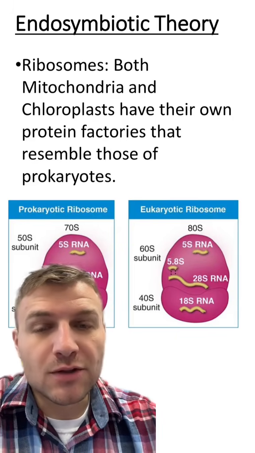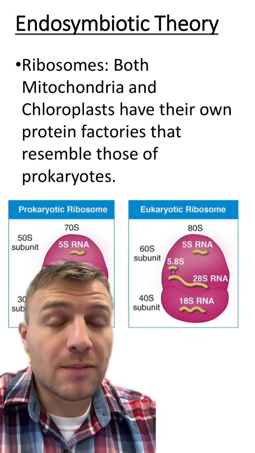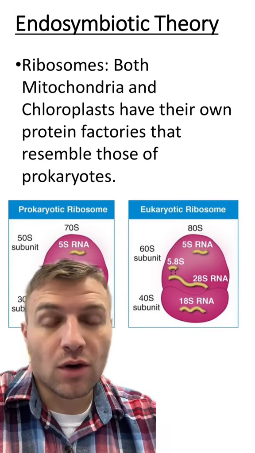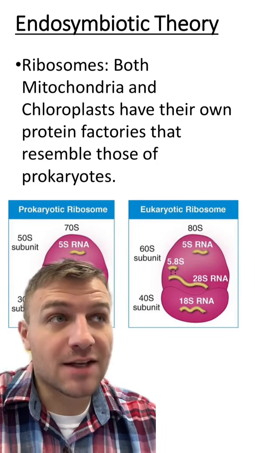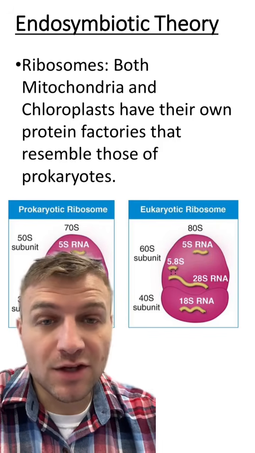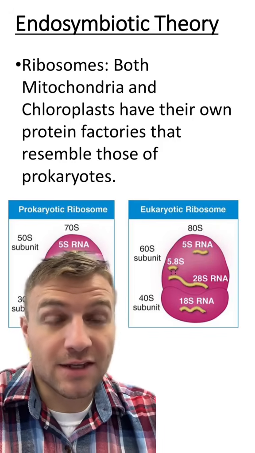Mitochondria and chloroplasts also have their own ribosomes. And if you remember, ribosomes are one of the essential organelles for all cells. And that's again because mitochondria and chloroplasts billions of years ago were free-living organisms that needed these ribosomes.